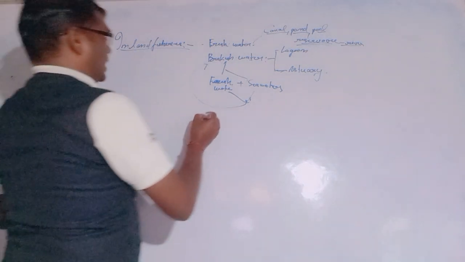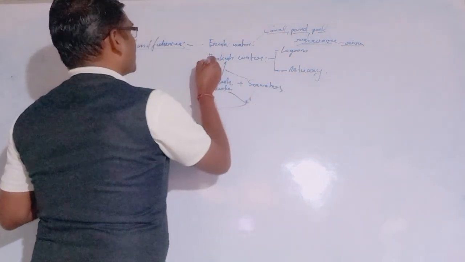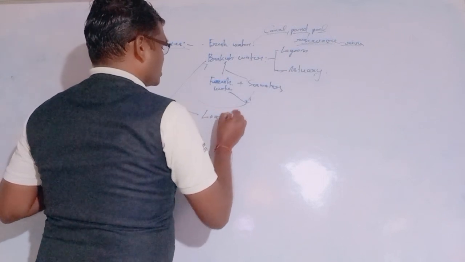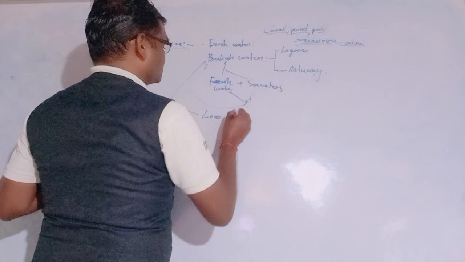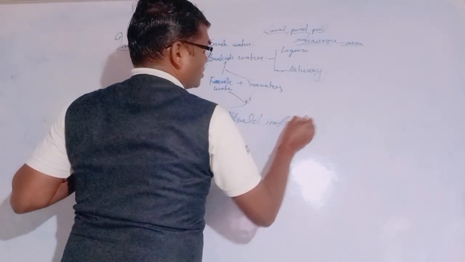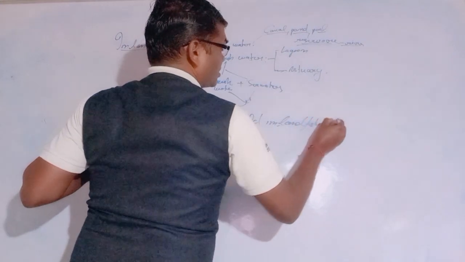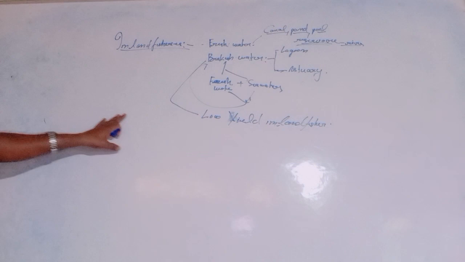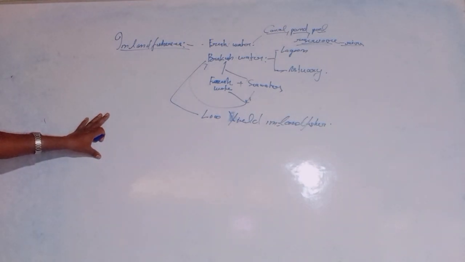Low yield in inland fisheries is what happens here.